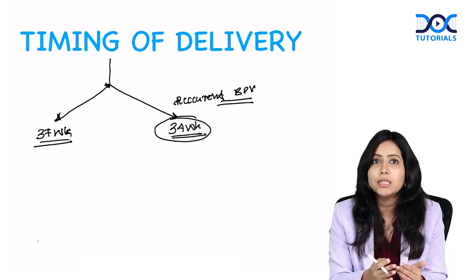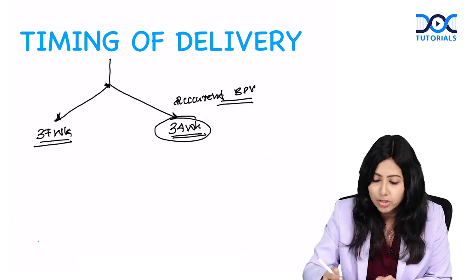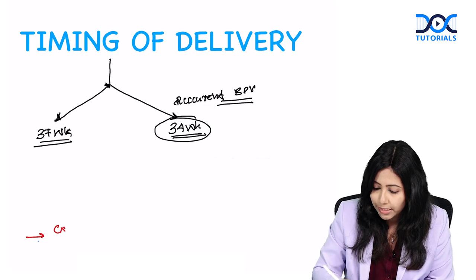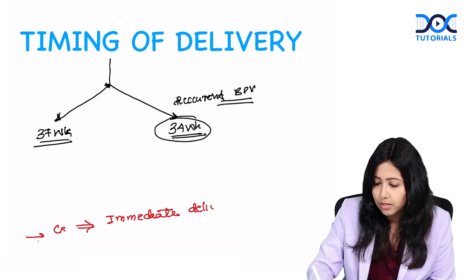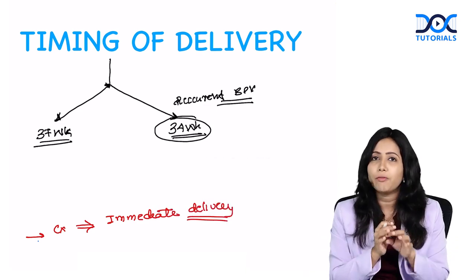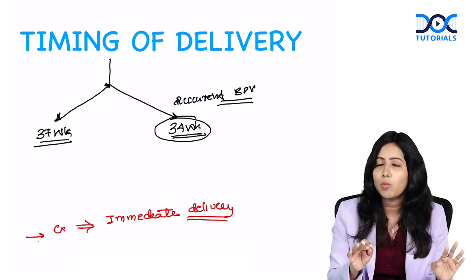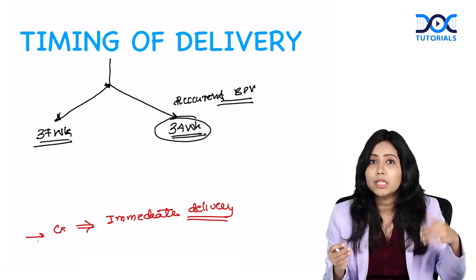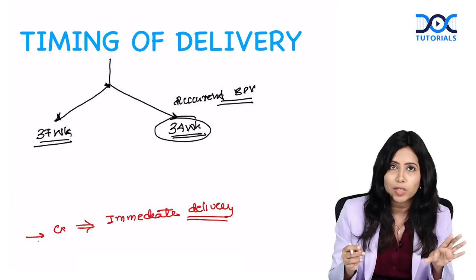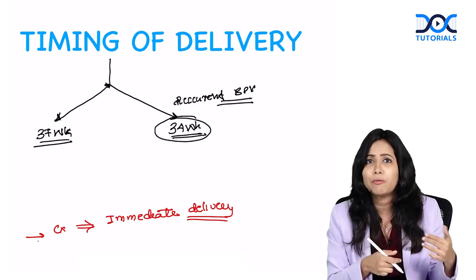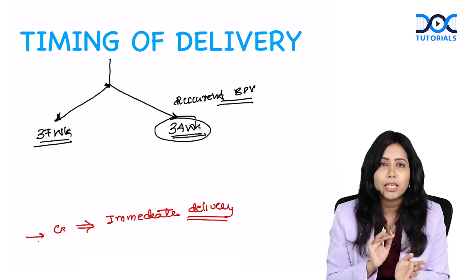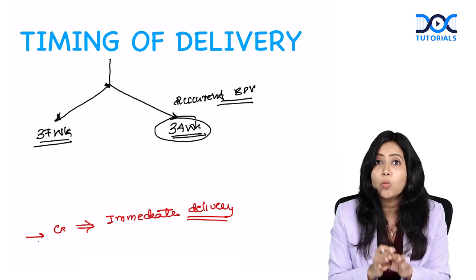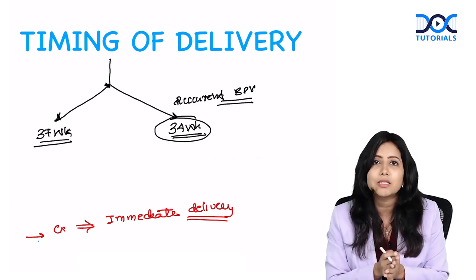If in between this time there is any complication, you are going to go for immediate delivery. So, what are the timings? If everything goes well, there is no bleeding, no problem at all, go till 37 weeks. If there is recurrent bleeding, go till 34 weeks. If there is any complication such as fetal distress, or the mother is unstable, or she went into labor, go for an immediate delivery. Alright. I hope that simplifies how we are managing the placenta previa.